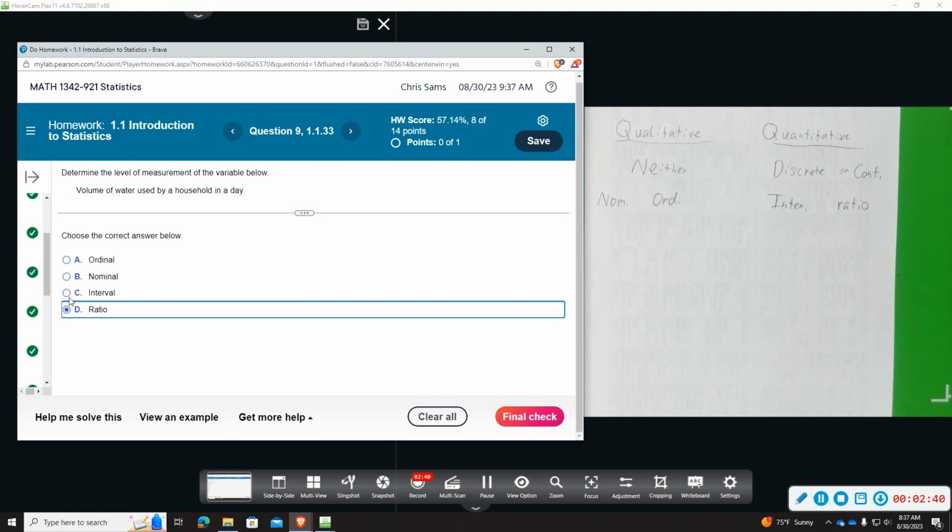So in this case, we're dealing with volumes of water used in a household. If the volume of water is 0, if I didn't use any, that is the absence of water, and it also is the amount of water that I use. It fits for both. So ratio would probably be the best here.